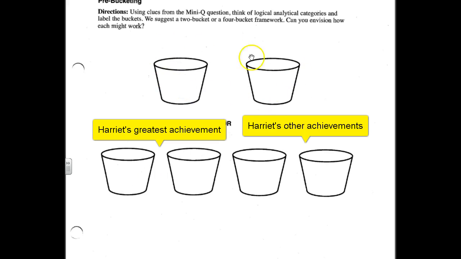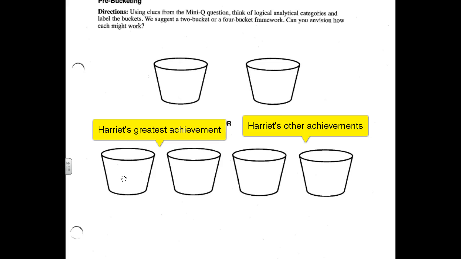If these 2 buckets up here are going to be her greatest achievement on the left and her other achievements, how might we label 1, 2, 3, and 4 if we were doing a 4-body paragraph essay? Think about that for a second. I think it'll be pretty obvious to you that each of these buckets is going to be labeled with a specific achievement of Harriet's.